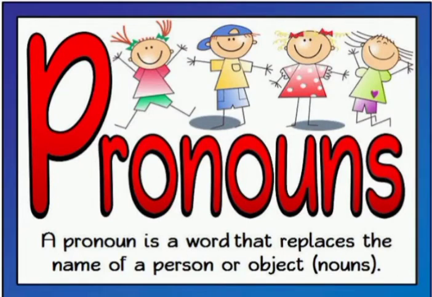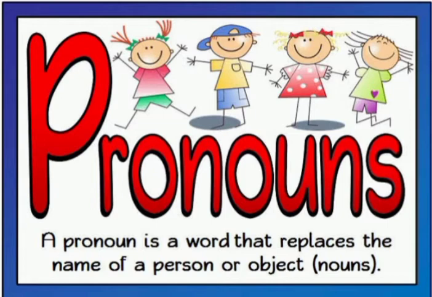Hello dear students, I explained to you about pronouns. The definition of a pronoun: a word which comes in place of a noun is known as a pronoun. I told you there are 10 kinds of pronoun, and I explained the personal pronoun. Personal pronouns are I, you, it or they. These all are personal pronouns. A definition is also given there: a pronoun I, you, it or they used instead of a noun that names a definite person or thing is known as a personal pronoun. I think that is clear to you all.